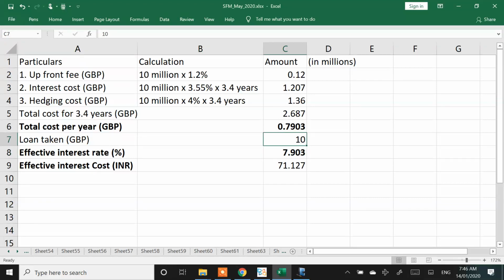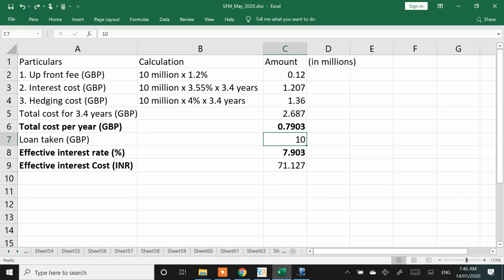Alternate answer could have been this 9.88. So it would have become 8% and 71 million. That 71 million continues to be the same. I am not changing there, but it could have been 8% if I had taken 9.88 million. Both have their own set of logic. One logic is we had initially taken 10 million, so take it on the original amount. The other logic is the net amount which I get is only 9.88 million. ICI has mentioned an alternative solution and they have given both.